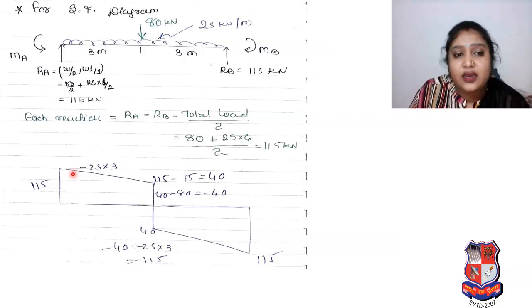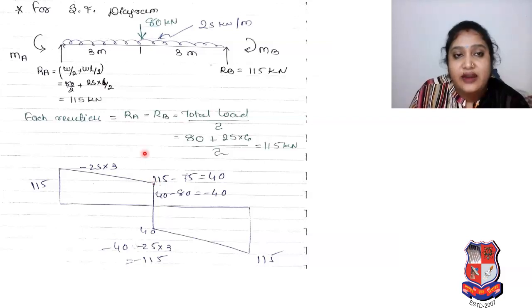And here there is a 25 kilonewton per meter UDL, so we have to do 25 into 3 and subtract.